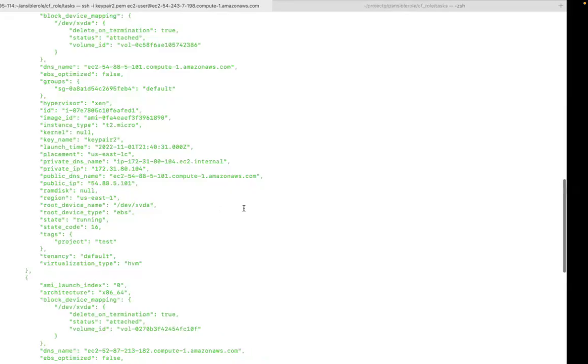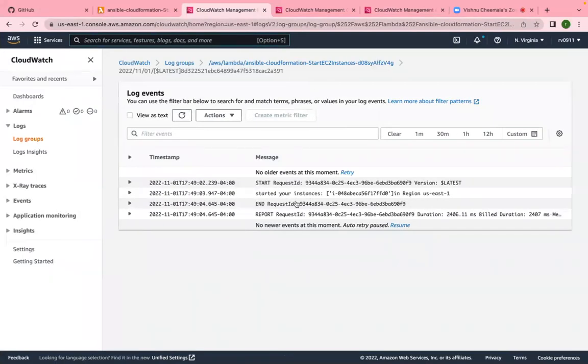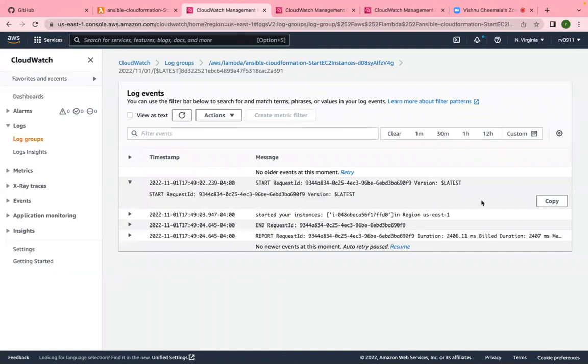Can you go to your AWS? I'm just curious to verify those logs. Yeah, so it's ready. Can you click on that started instance? This is only one instance. This instance has been created by the script from your local computer.